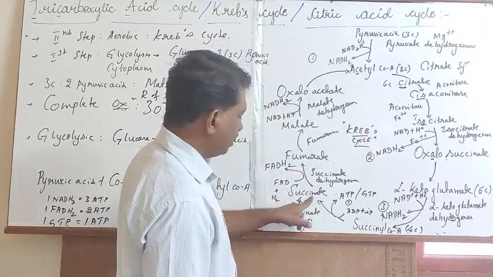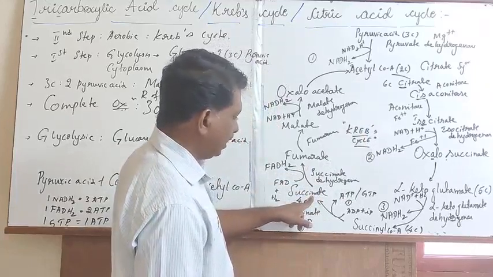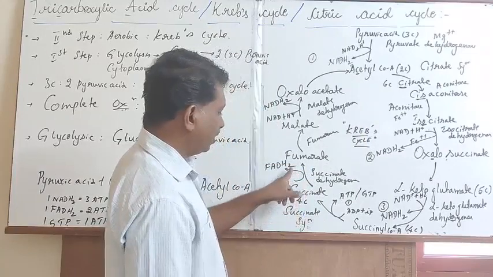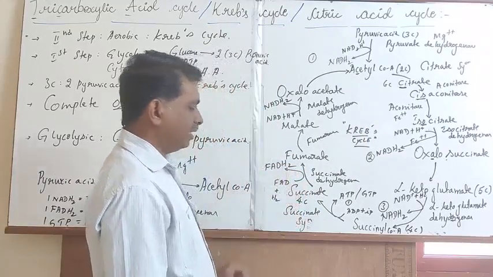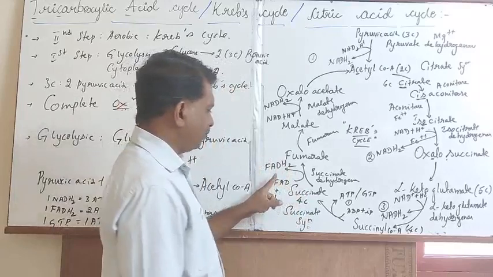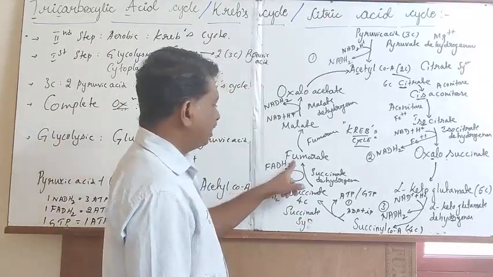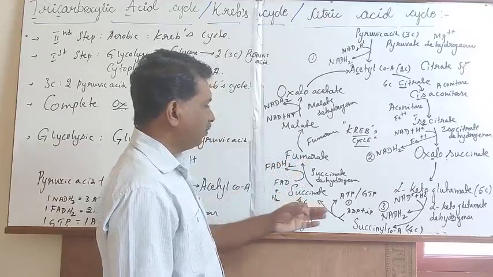Later, the 4-carbon containing succinate, through the enzyme succinate dehydrogenase, FAD will get converted into FADH2. One molecule of FADH2 is equal to 2 molecules of ATP, resulting in the formation of fumarate.